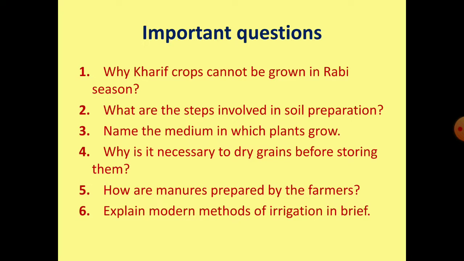Last one is manuring. After plowing and leveling, manure is applied to further stages of farming. Manuring is done to replenish the soil with nutrients and thus helps proper growth of plants.